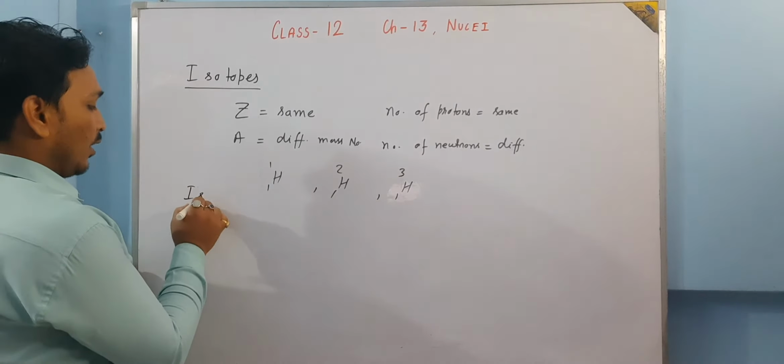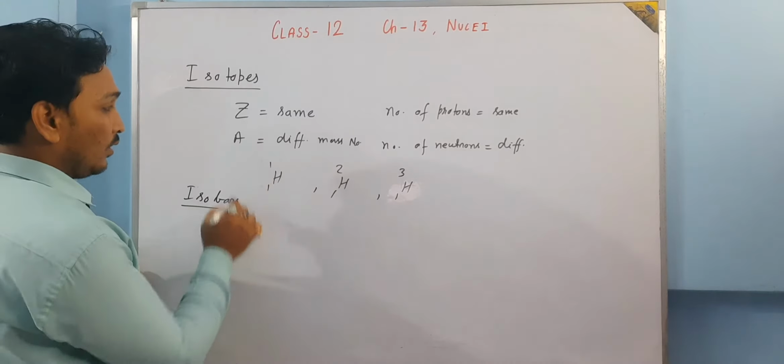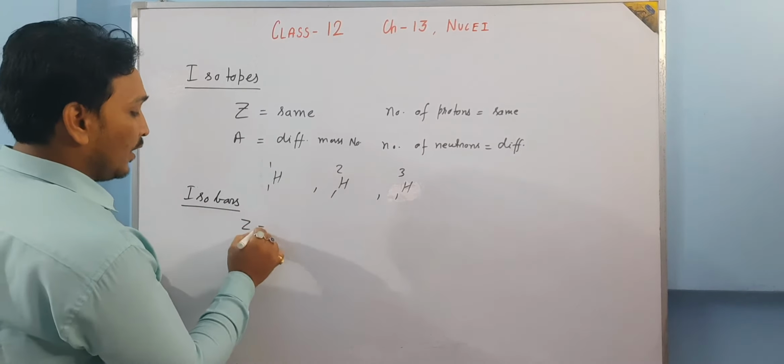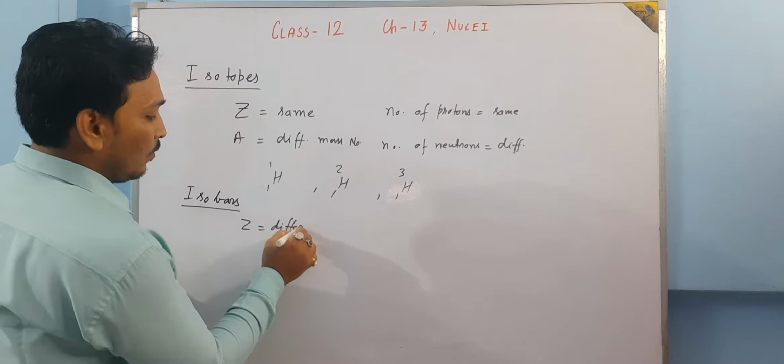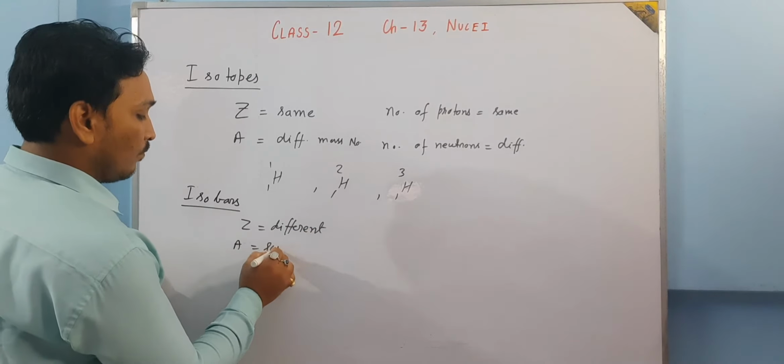The second one is isobars. What are isobars? Just opposite to this, they have Z different. Z is the atomic number and A is the same.